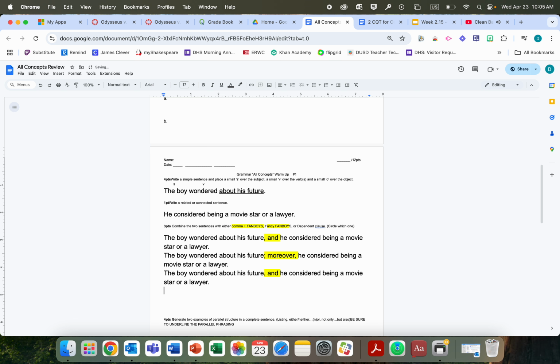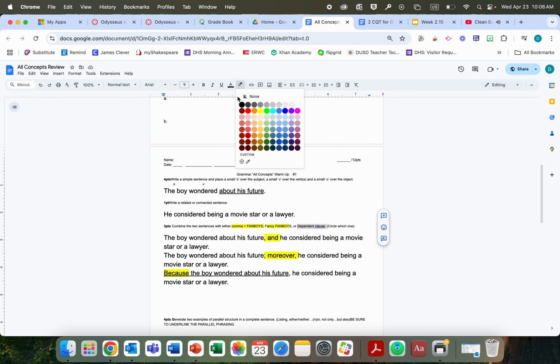Lastly, I want to throw this one out here. I think I could stick the dependent clause in front with because, and I would replace that initial period with a comma, and it would look like that. Get rid of the highlighting because that's weird. Again, what would be nice is you identify the dependent clause word and you underline the entire dependent clause. So pretty tricky there. Oh yeah, Mr. Kraus, real tricky. You do not have to do all three, ladies and gents. I am just modeling for video purposes. You only have to do one.